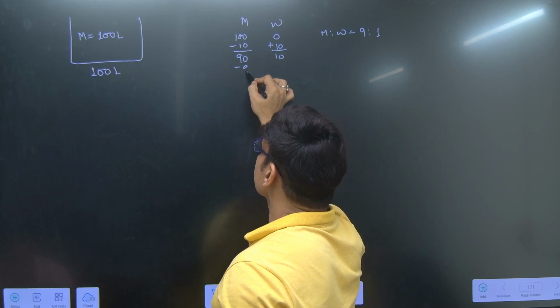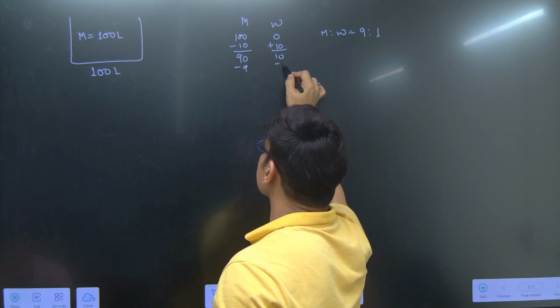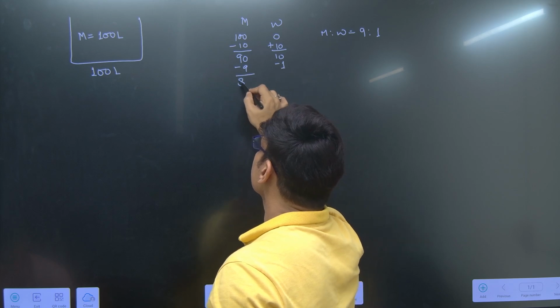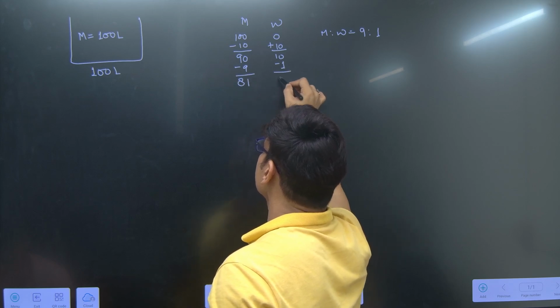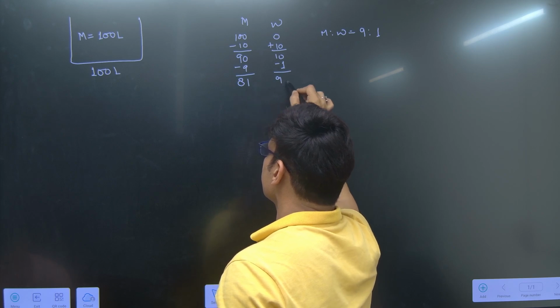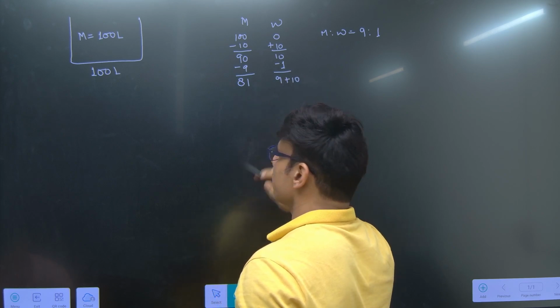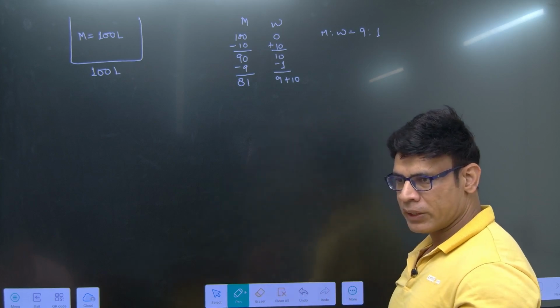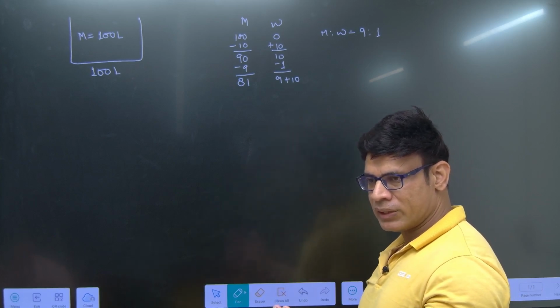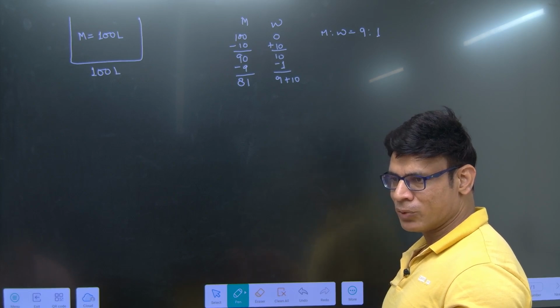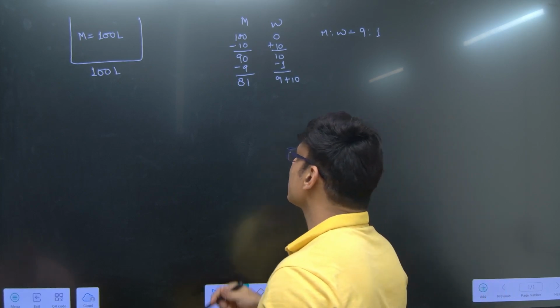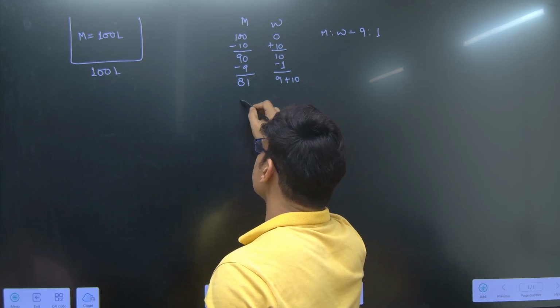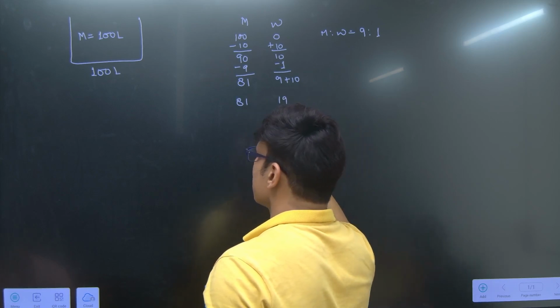Next time, second operation, 9 liters of milk and 1 liter of water. Milk will become 81, water will become 9, but 81 plus 9 is 90, so I have to replace it with 10 liters of water. Every time you take 10 liters of mixture out; in the first case you take out pure milk, the second time the mixture comes out. So 81:19.